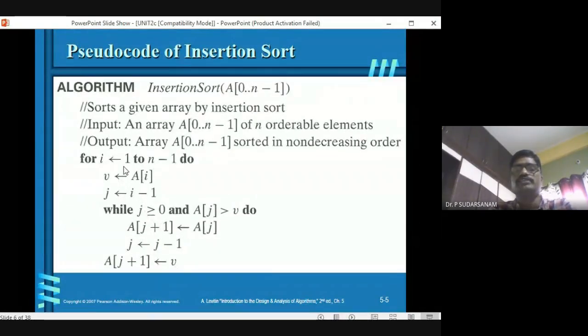See, for i is equal to 1 to n do, you are assigning the i loop location values. Now j is equal to i minus 1, a decrement of one with respect to i. Next, while you can traverse up to the 0th location, and till this condition is true, go ahead: A of j greater than v. Now A of j plus 1 is equal to A of j. That value will be moved to the next location. Next is decrement, j is equal to j minus 1. Next is A of j plus 1 is equal to v. So that is what the example is here.